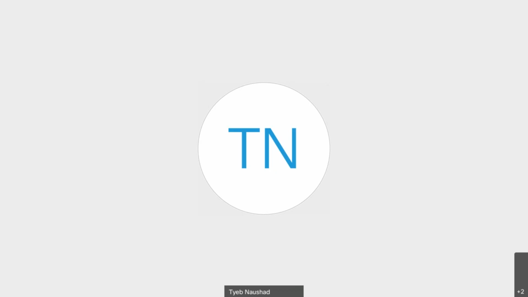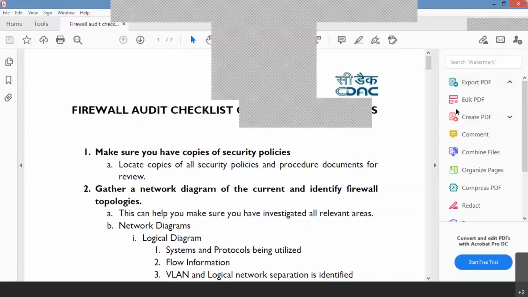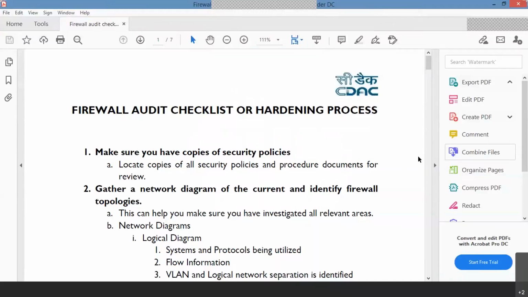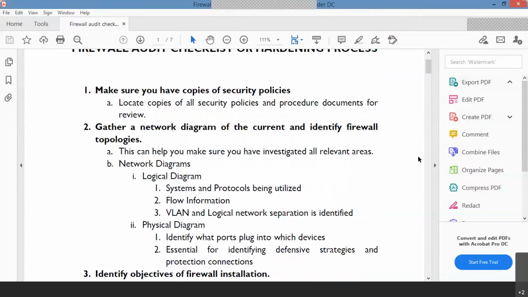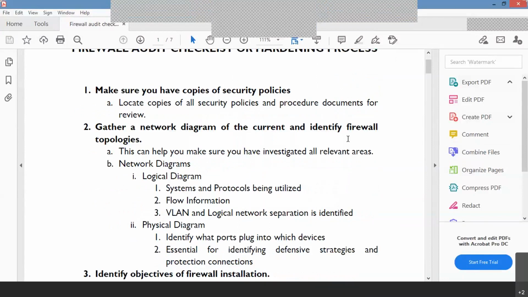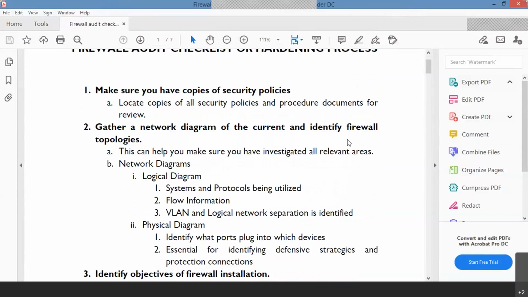Yeah, so this is some of the practical checklist. This is one of the cases where you are able to see this SOP which I prepared for network diagram, sorry, firewall devices.